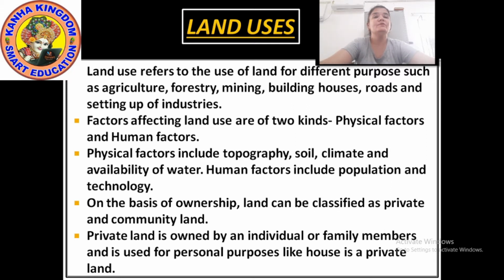And the human factors include the population and then the technology. So these are the two main factors that affect land use. First is physical, which includes topography, soil, climate, availability of water. Now what is topography?